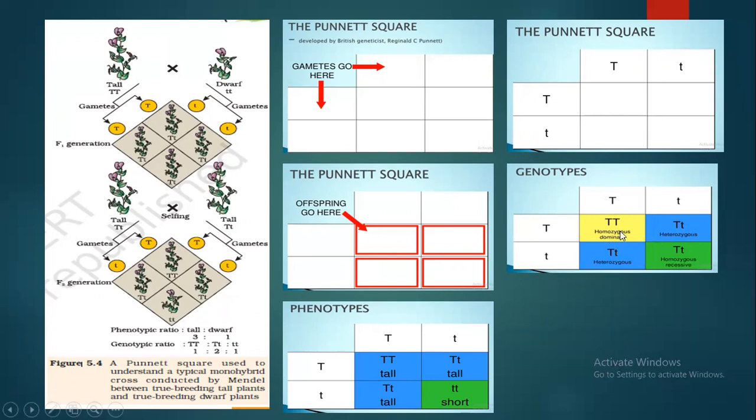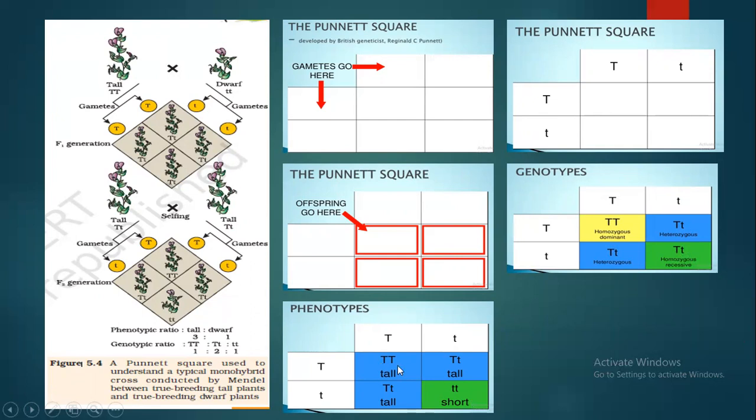So the genotypes are here. You are able to see the genotype is homozygous dominant. Here it is heterozygous. Here also it is heterozygous. Then it will be homozygous recessive, small t, small t. Here it is mistakenly written capital T, small t, but this is small t, small t.